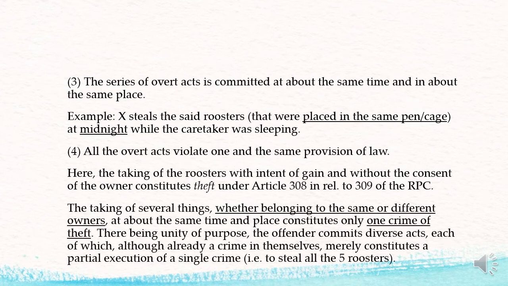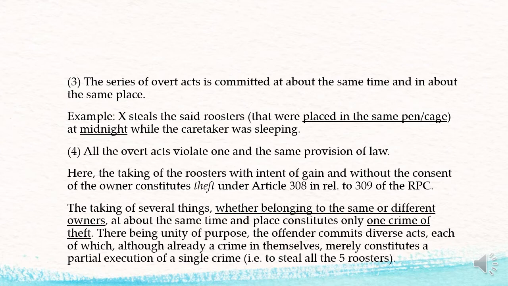Now, take note that the taking of several things, whether belonging to the same or different owners, at about the same time and place, constitutes only one crime of theft.